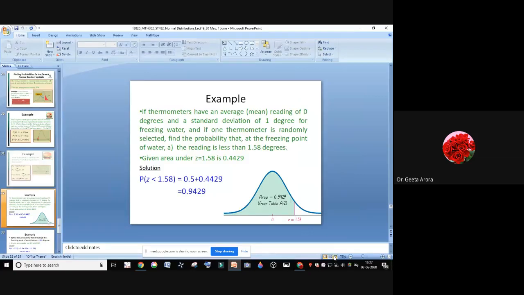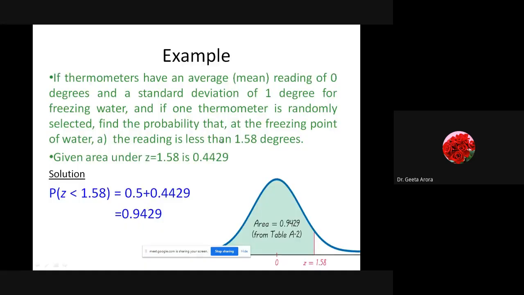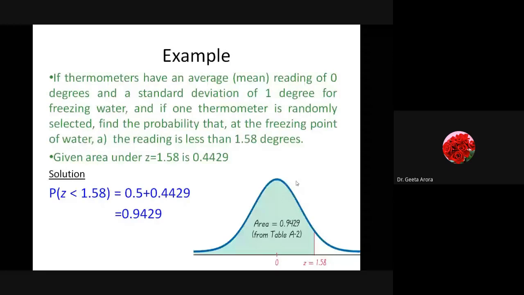So let us continue. This is what we have done for the area when z is less than 1.58. It means we are looking for the area to the left of 1.58, and for calculating it we have 0.5 plus the area under the curve for 1.58. As a total we are getting 0.9429. Correct? Let's see the next example.